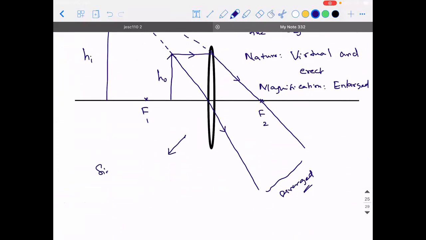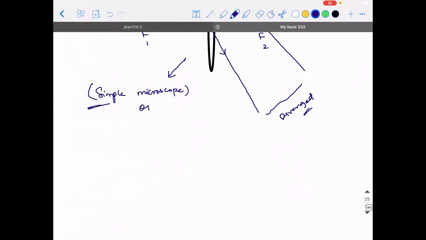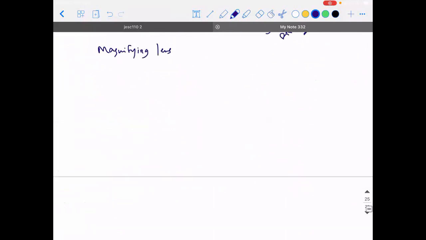You guys know what is a simple microscope? Or you would have heard about a magnifying lens. Yes, sir. Right?